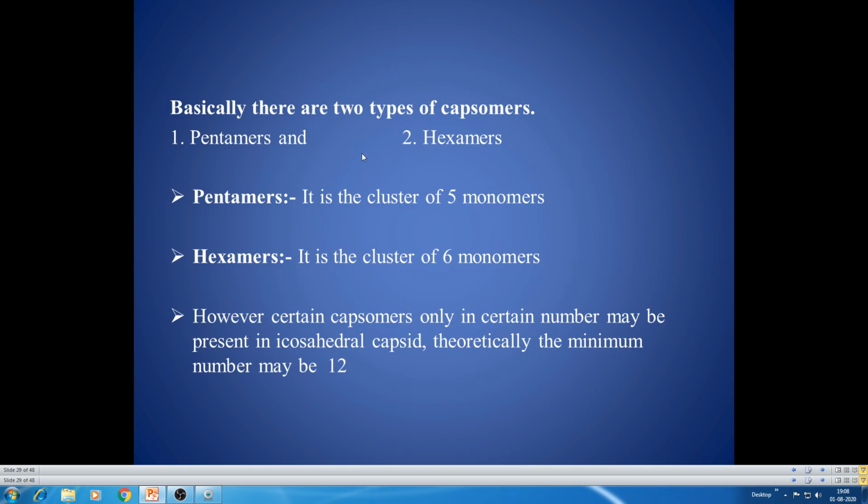Basically there are two types of capsomeres. The outer covering is made up of small subunits called capsomeres, and these capsomeres are mainly of two types, that is pentamers and hexamers. In pentamers you can see 5 monomers. In hexamers you can see a cluster of 6 monomers. However, capsomeres may be present only in certain numbers in an icosahedral capsid. Theoretically, the minimum number is 12.